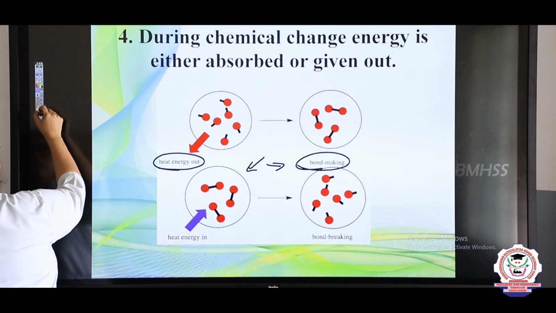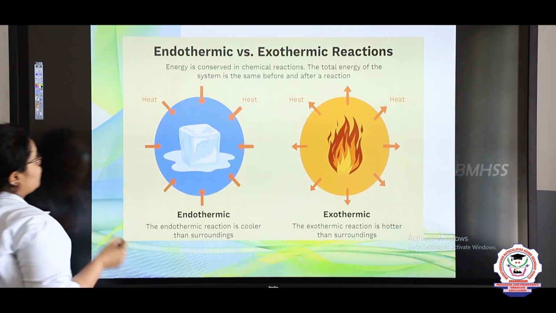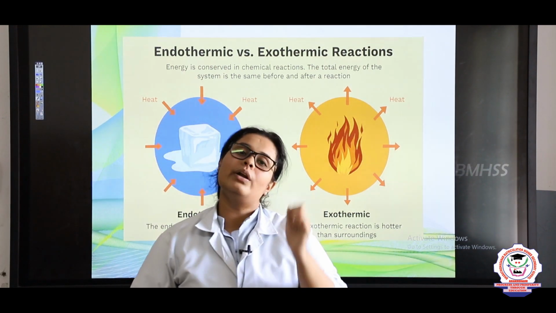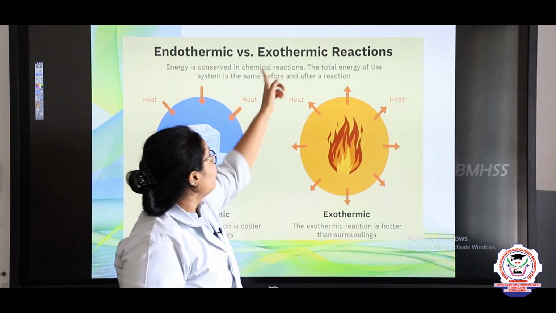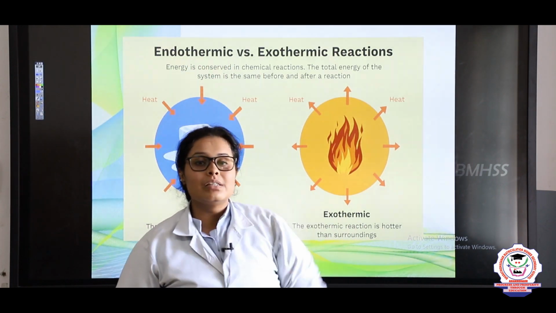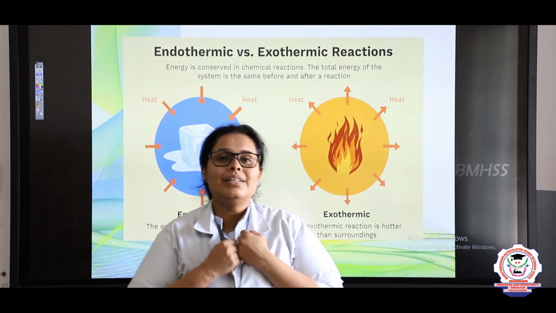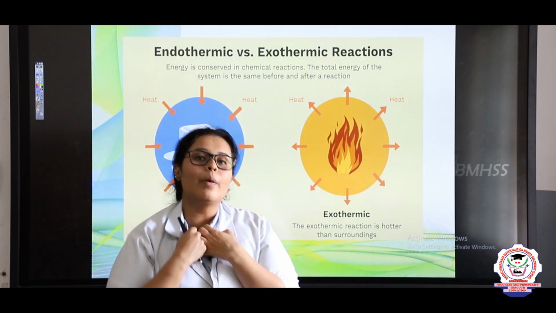Now let's come to the next topic. Next topic, I told you about the heat, right? There are two types of heat transfers, or you can call them energy transfers. One is endothermic and another is exothermic. See students, endo means inside, exo means outside. So endo means it will absorb the heat.